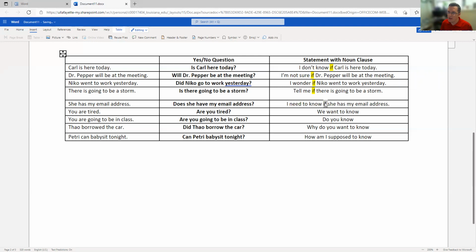We don't want that word does in there. We put the word does for questions. This is a noun clause, not a question. We want to know if subject, you, verb, are, tired. So we're always going to have if followed by subject, followed by verb.